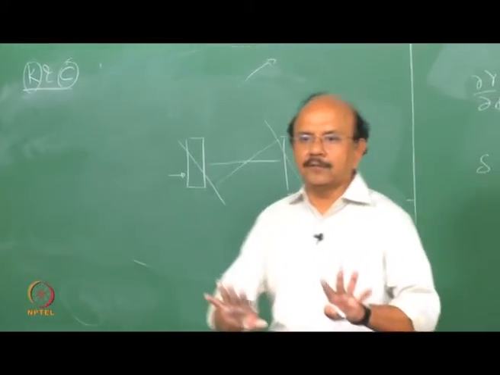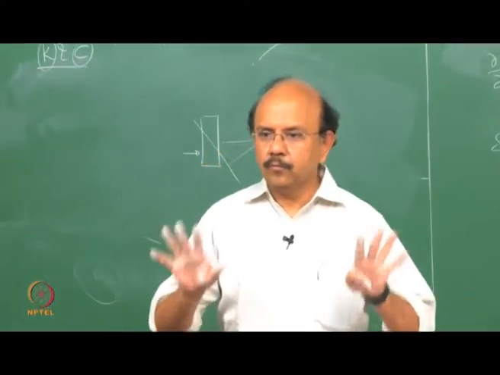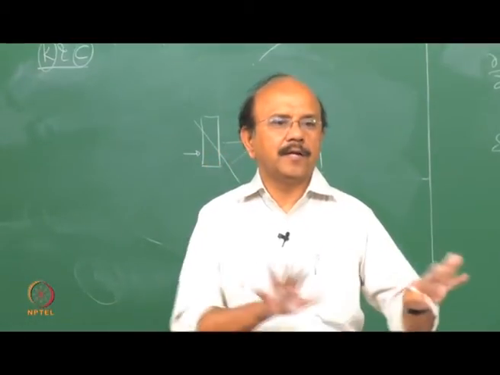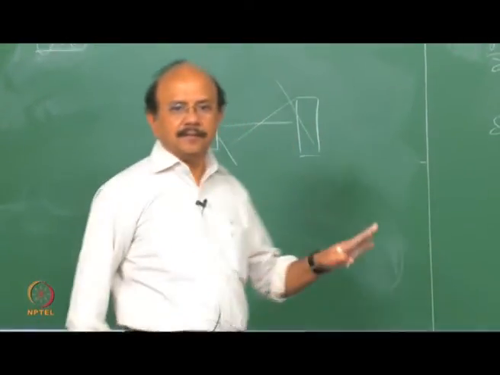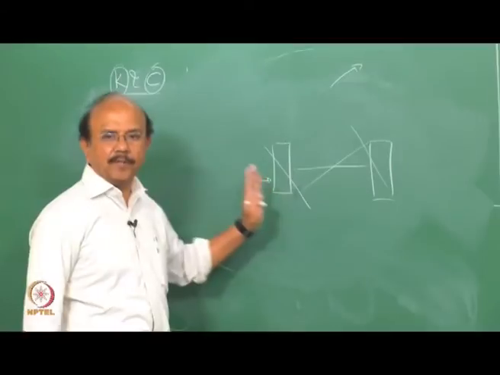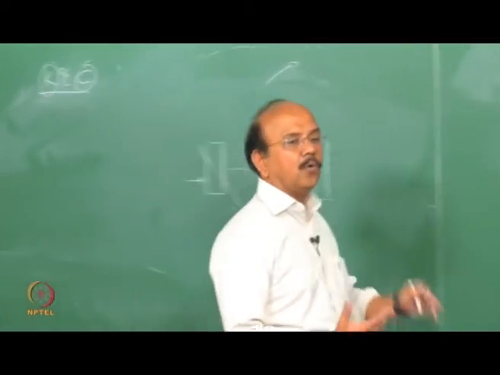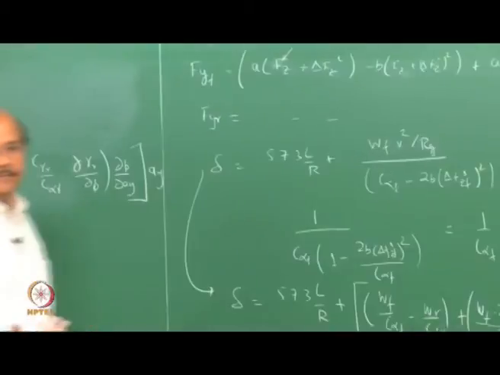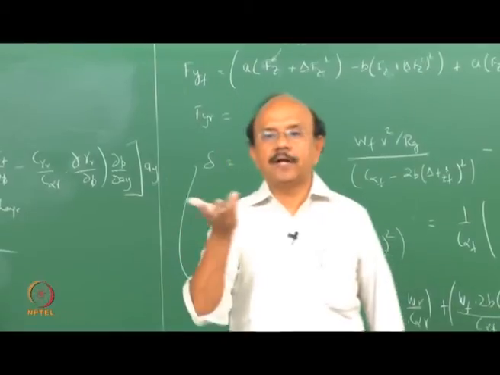Whatever has an effect on the wheel, how it's going to move, it is going to have an effect on the understeer gradient. Right. This is what is called lateral compliance steer. Now, will it cause an understeer or oversteer? Well, that depends, because this would act both in the front as well as in the rear.